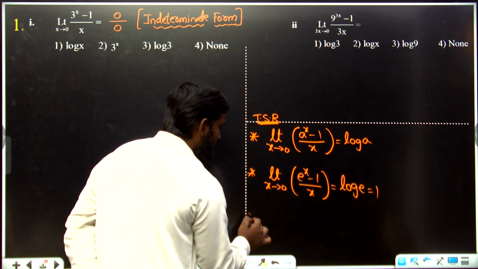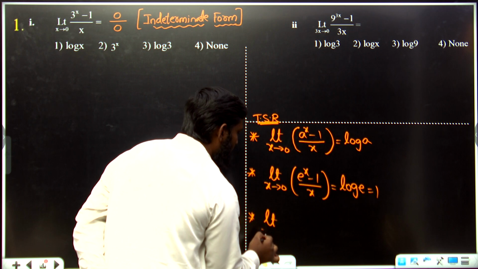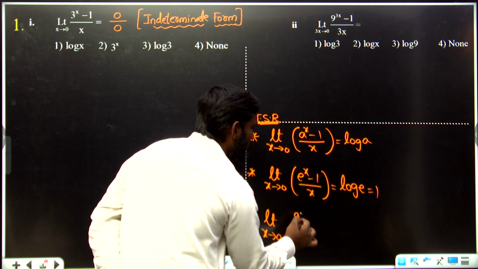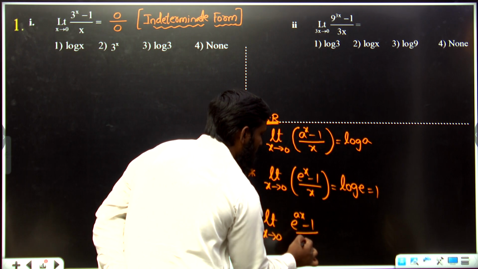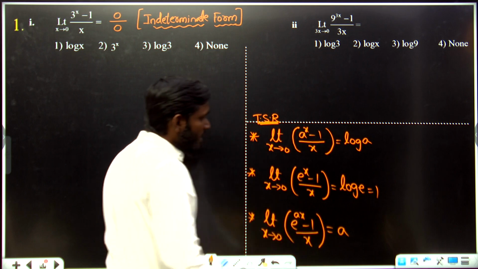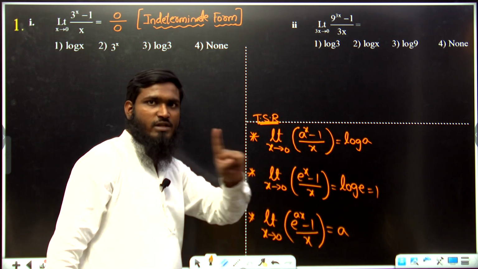Now similarly, if you are taking limit x tends to 0 of (e power ax minus 1) divided by x, it is equal to a. And (e power x minus 1) by x is equal to 1.